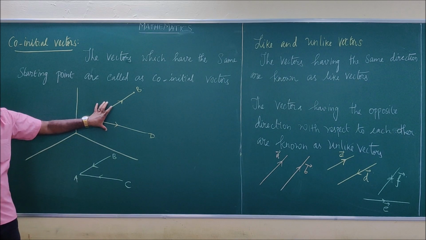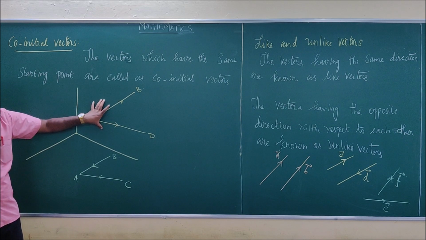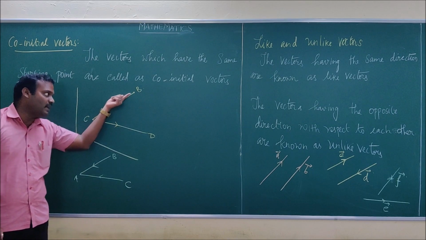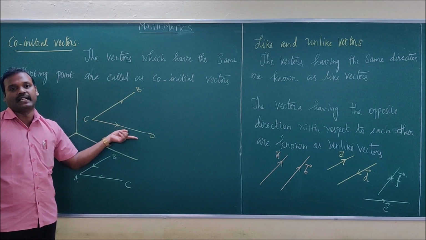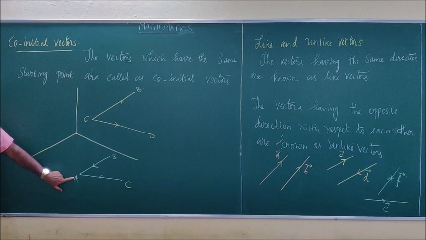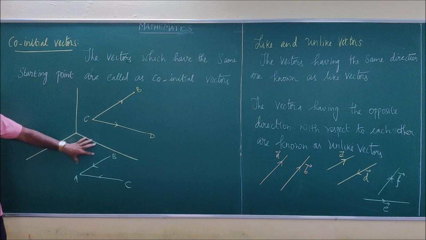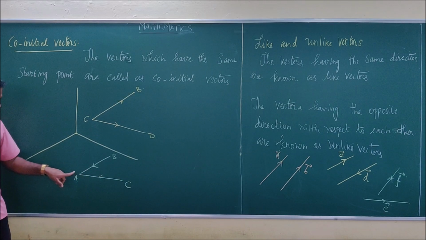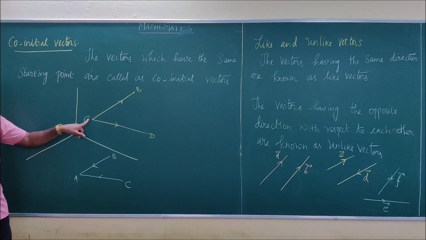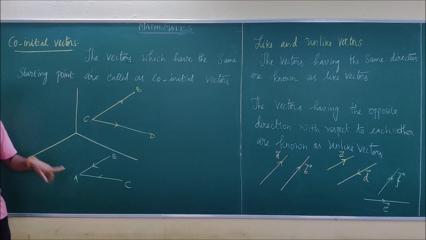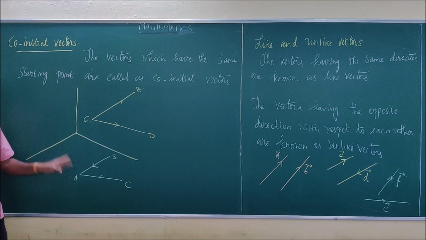So the yellow line shows the co-initial vectors because from the point C, two vectors are starting. That is vector CB and vector CD. So they are co-initial vectors. When you observe the diagram in green, what does it say? There are two vectors, vector BA and vector CA. Both the vectors are ending at the point A. Here both the vectors are ending at the same point, so they are called co-terminus vectors.